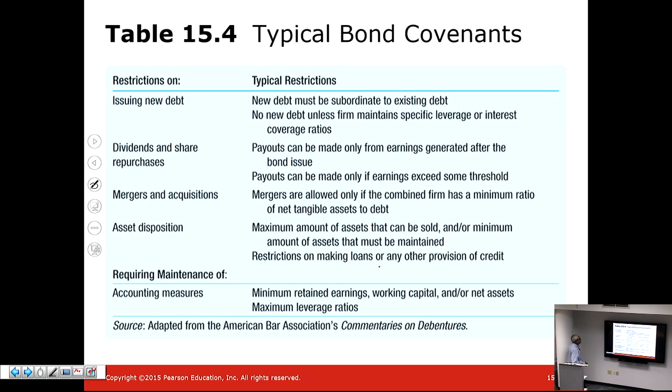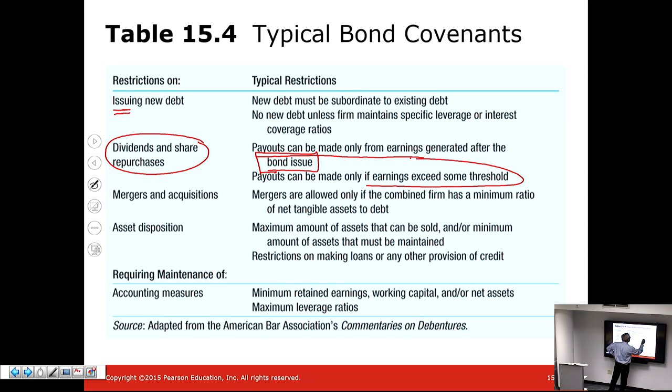So what are typical bond covenants? Bond covenants can put restrictions on what type of new debt the firm takes on. How does the firm pay dividends? For example, payouts can be made only from earnings generated after the bond issue. Payouts can be made only if earnings exceed a certain threshold. It restricts mergers and acquisitions.